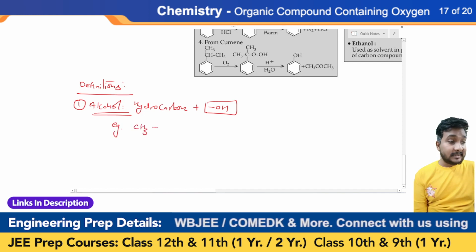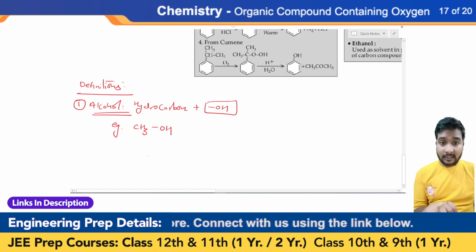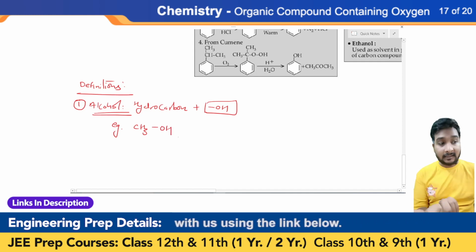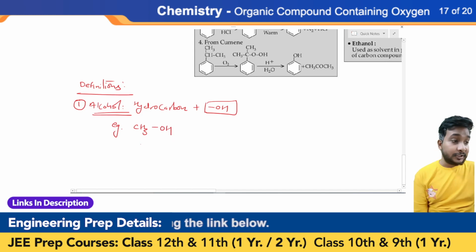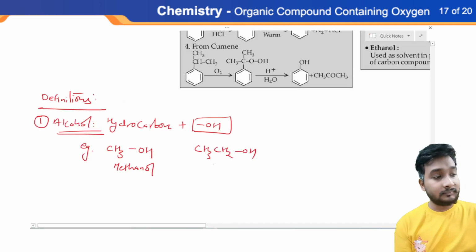I'm giving you some examples. Suppose CH3OH. CH3 is a hydrocarbon, called the methyl group, and OH is connected, so it is methyl alcohol, or simply methanol. Similarly, CH3CH2OH is called ethanol.